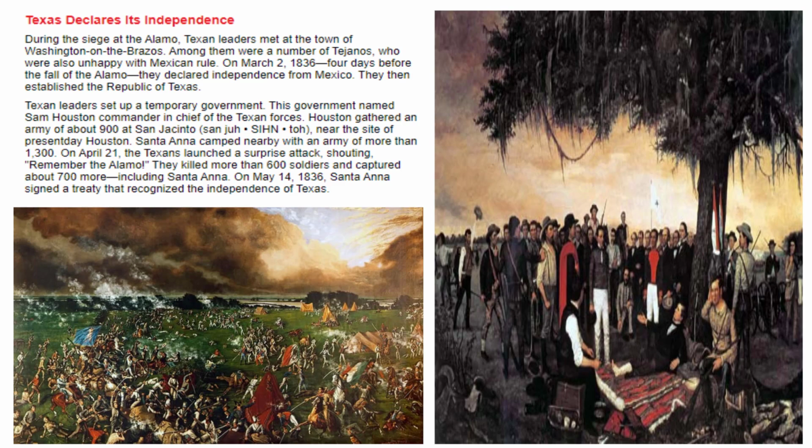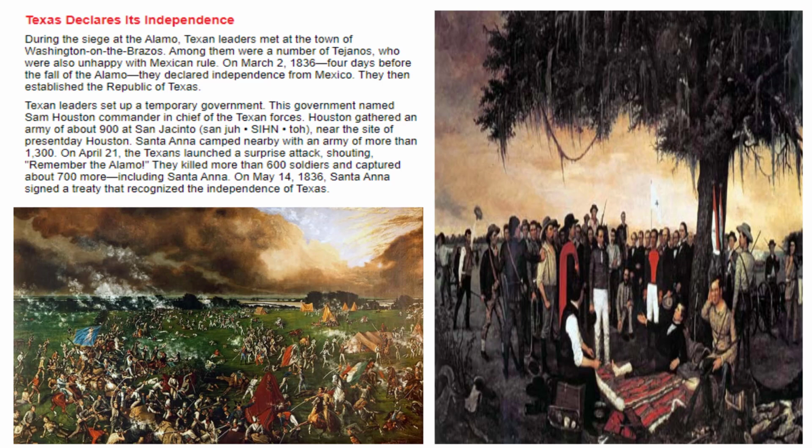Texas declares its independence. During the siege at the Alamo, Texan leaders met at the town of Washington on the Brazos. Among them were a number of Tejanos who were also unhappy with Mexican rule. On March 2, 1836, 4 days before the fall of the Alamo, they declared independence from Mexico. They then established the Republic of Texas. Texan leaders set up a temporary government. This government named Sam Houston commander-in-chief of the Texan forces.